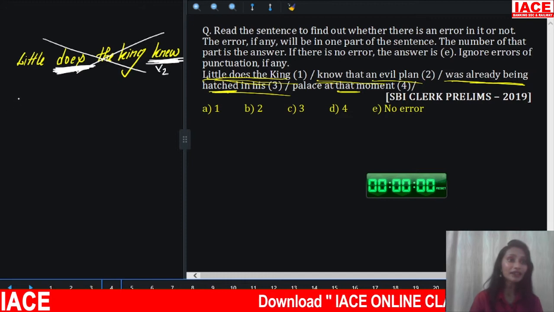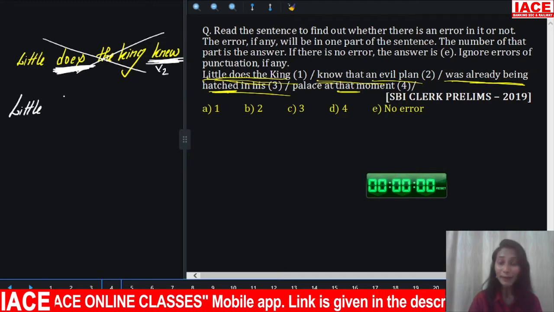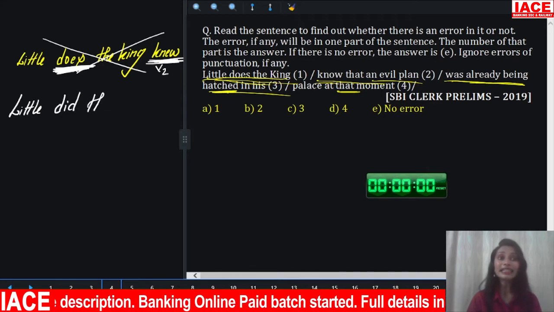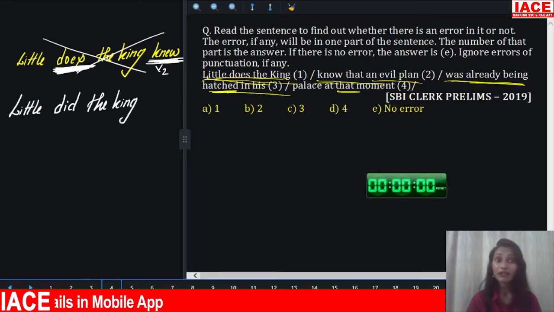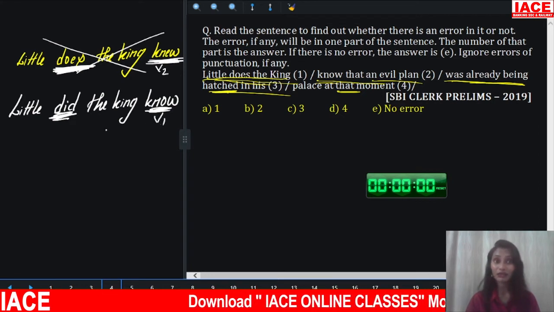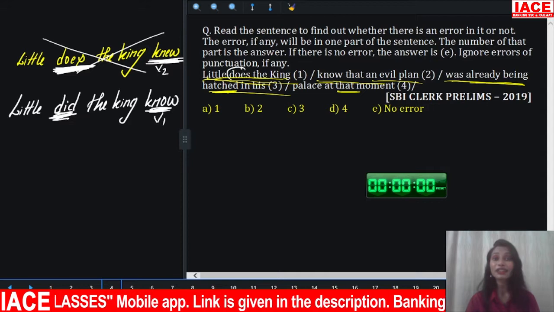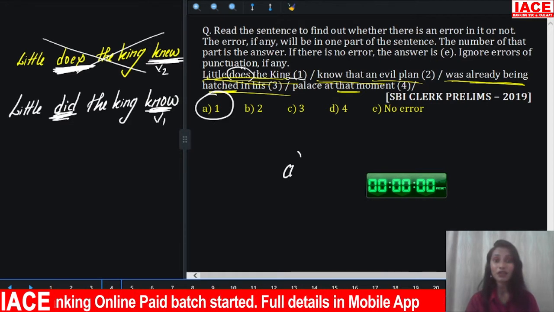So what we require to do is change the tense of the do form. We require past. The past of do is did. Little did the king know, not knew. Whenever we use did, the main verb should always be in V1 because did is already in past. So did plus V1. So what we require? Little did the king know. So the error is with the first part, hence your answer is option A.